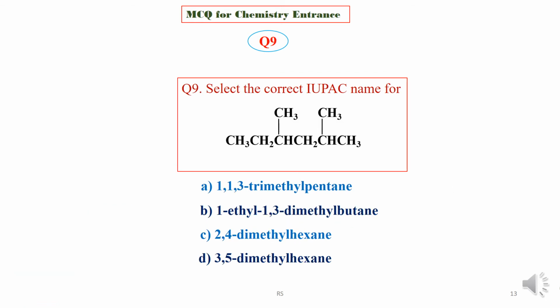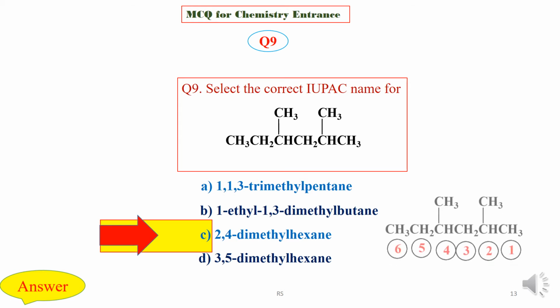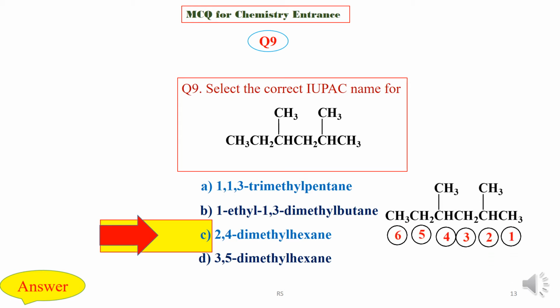Question 9. Select the correct IUPAC name for this branch chain alkane compound. There are 4 options. Choose the correct IUPAC name. We are now going to check the answer key, and the right option is option C, that is 2,4-dimethylhexane. Here the longest chain contains 6 carbon atoms and 2 methyl groups are there at carbon number 2 and 4. So the name is 2,4-dimethylhexane.